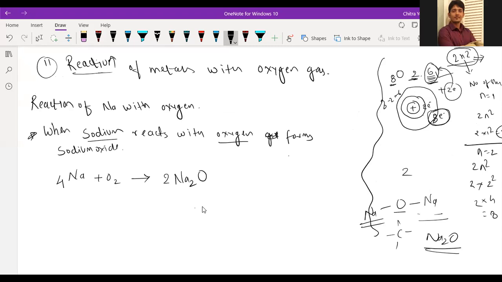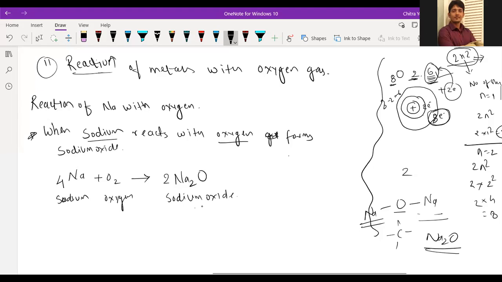So this is the balanced reaction. Now we write the names: sodium, oxygen, and sodium oxide. In the given formula, we have to write 4Na plus O2 gives 2Na2O.